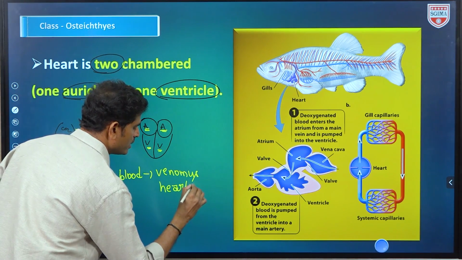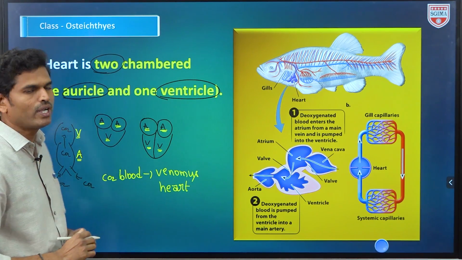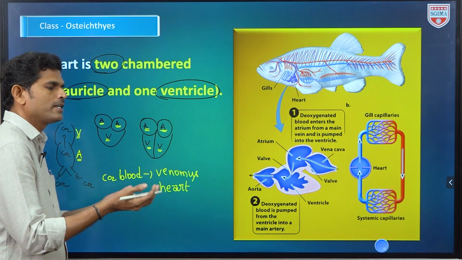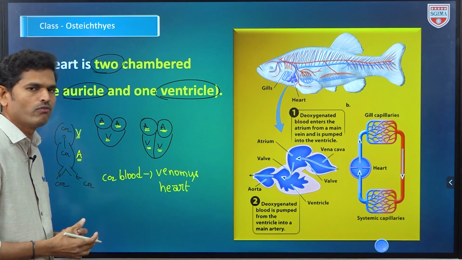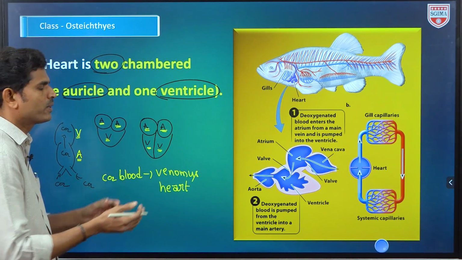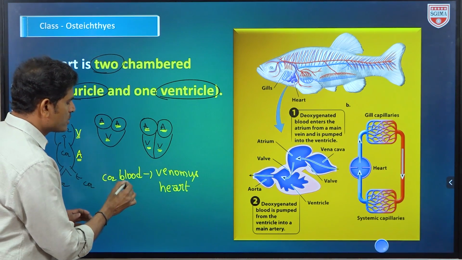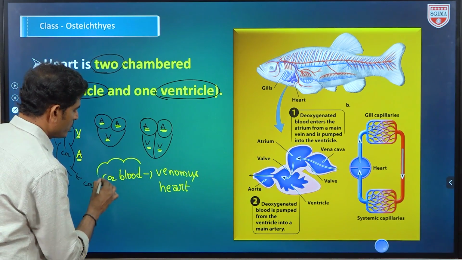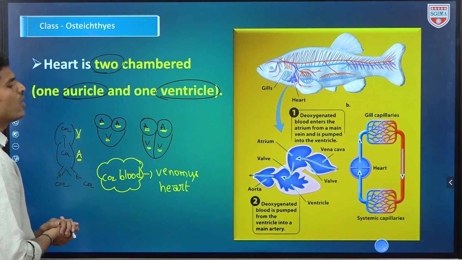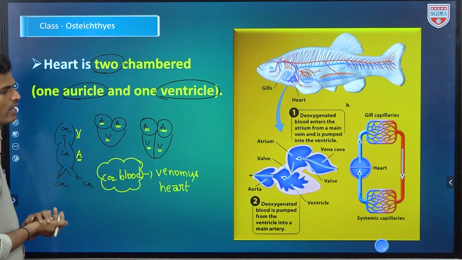Fish's heart, two chambers filled with deoxygenated blood. Okay, deoxygenated blood is generally present in which one? Veins. Venous, not poison. So here it indicates CO2 blood. So the total heart is filled with CO2 blood. That's why fish's heart is known as a venous heart.